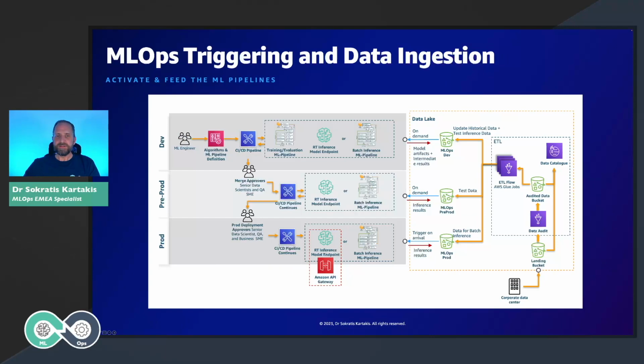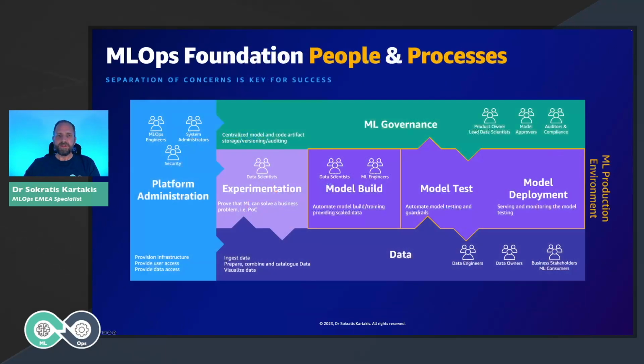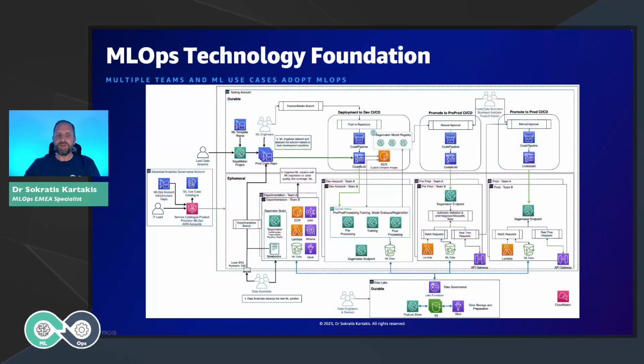But let's see what we have presented so far. We presented all the different capabilities: from the platform team, data science doing experimentation, the MLOps piece of model build, test and deploy, and the model governance piece. And more or less we land on this architecture design. The key idea here is to use this architecture design as a skeleton. More or less we described today the technology principles and capabilities that you need in order to build an MLOps platform. How you will do that and the tools that you will use, it's up to you. In the next video, I will deep dive into how you can implement everything by using AWS services.